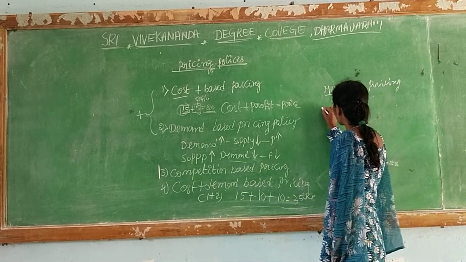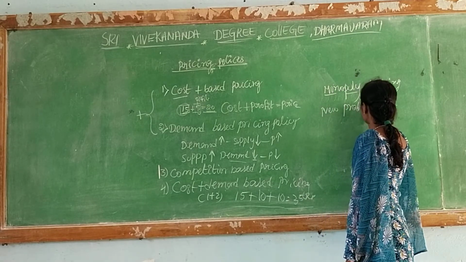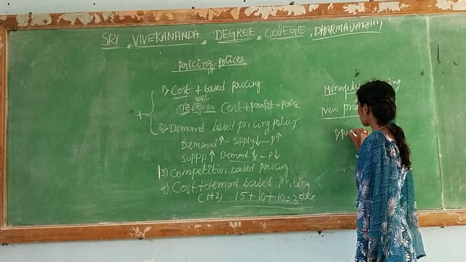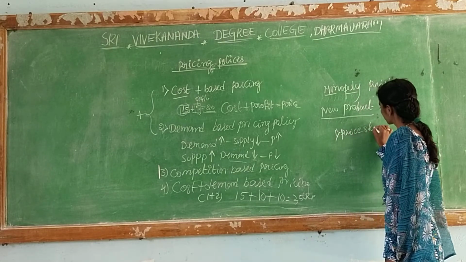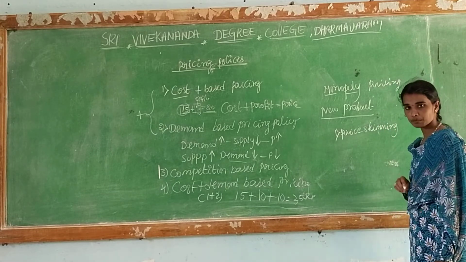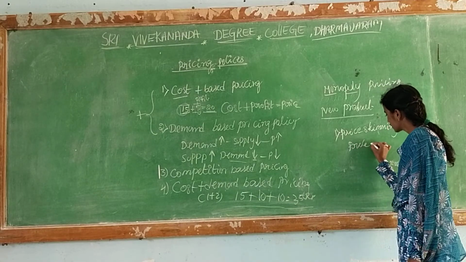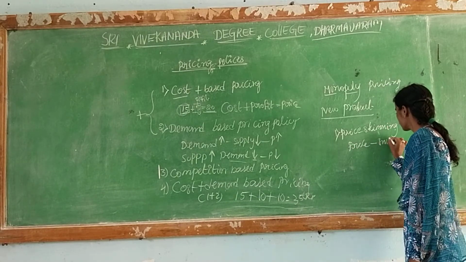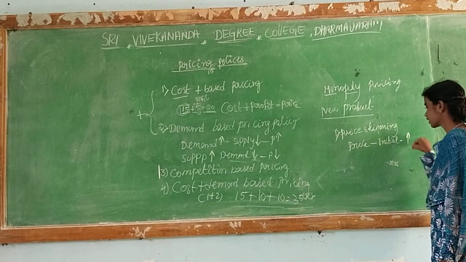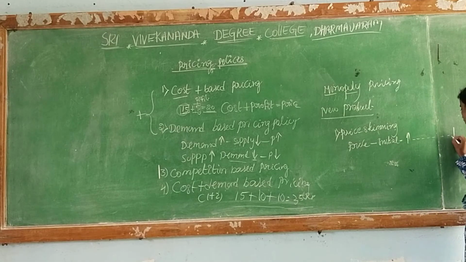And when we start a new product, we may follow two strategies. The two strategies are price skimming and price penetration. The price skimming strategy is that the price at the initial stage is high, and day by day the price is decreasing.